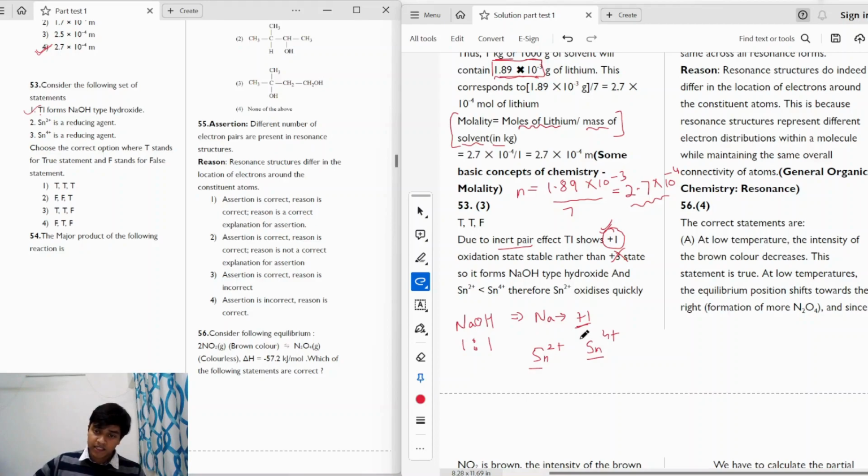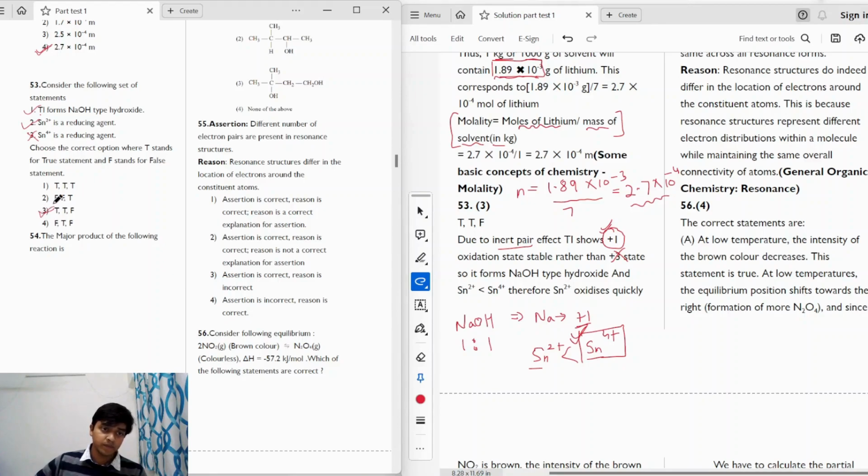So in tin, the Sn4+ oxidation state will be more stable as compared to Sn2+. So Sn2+ can be either oxidized or reduced, but Sn4+ will prefer to stay in the Sn4+ state rather than being reduced to Sn2+. So we can say that Sn2+ is a reducing agent, but Sn4+ will not act as a reducing agent. Which means that statement 2 is true and statement 3 is false, which gives us our correct answer as option 3.